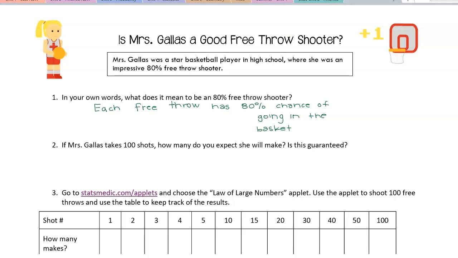The next question says, if Mrs. Gallus takes 100 shots, how many do you expect she will make, and is this guaranteed? So take a moment, pause the video, write something down. Since she makes 80% of the shots, 80% of 100 would be 80 shots. Then the question says, is this guaranteed? It may be more or less than 80 shots.